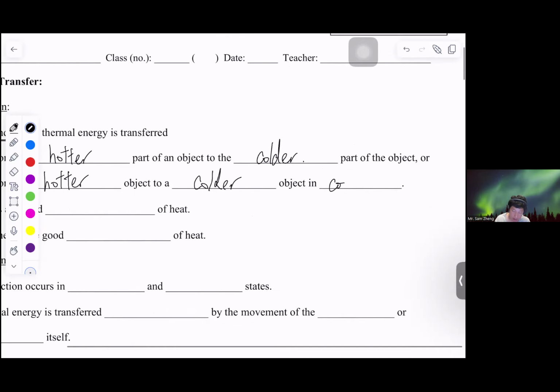When they are in contact. Okay, so that means they are touching each other.